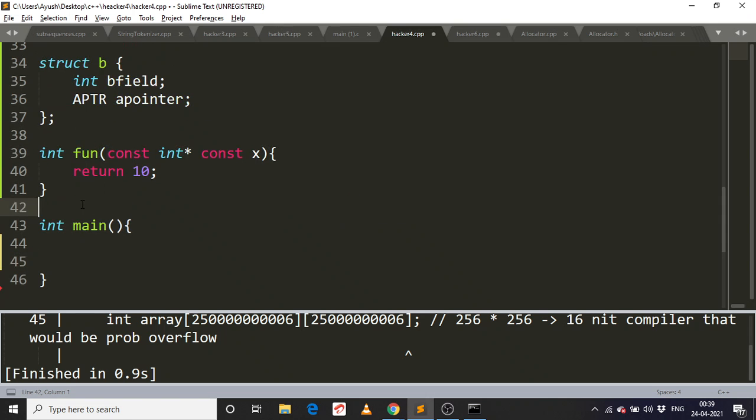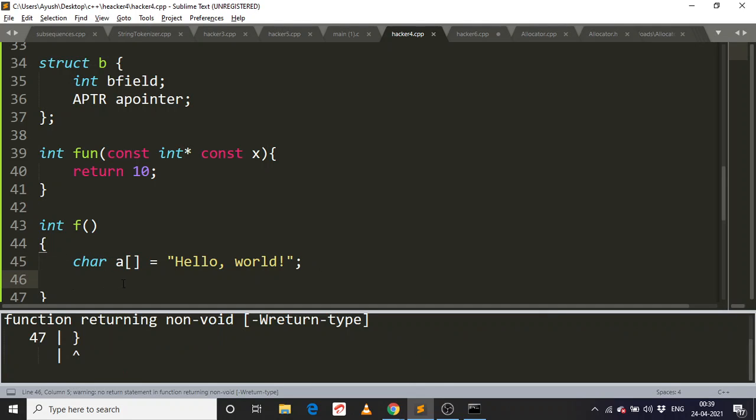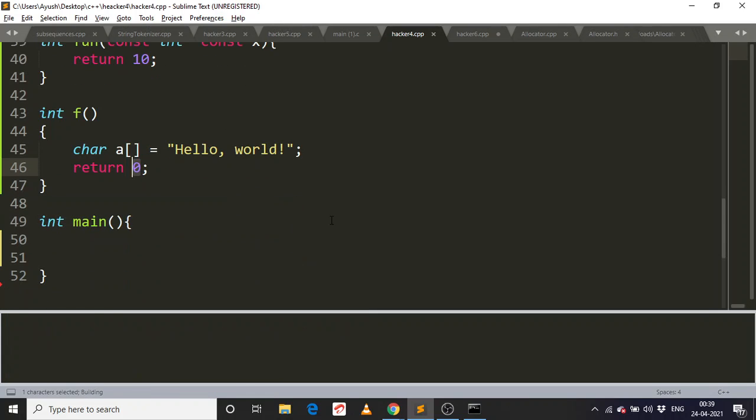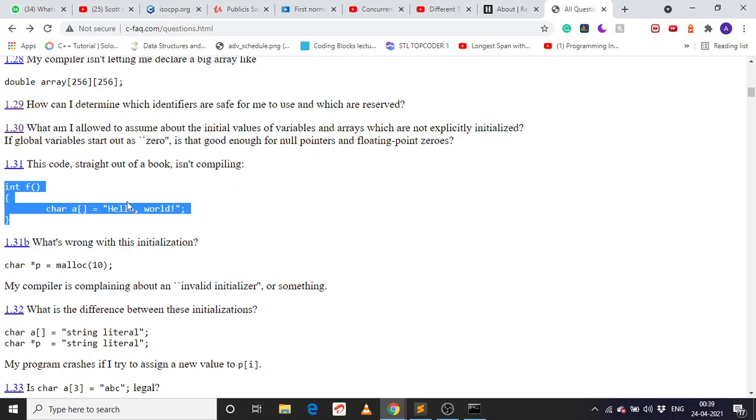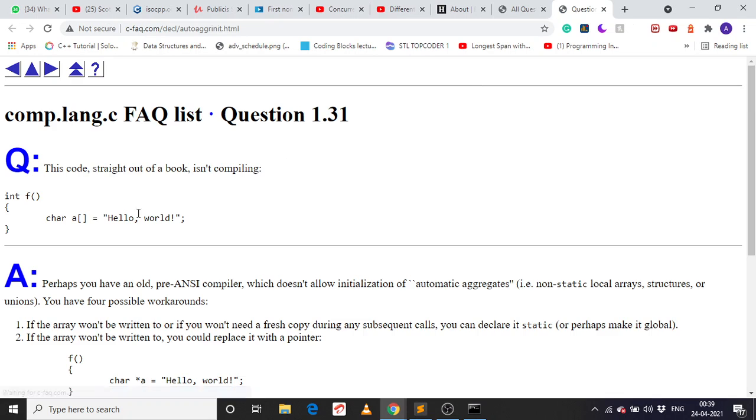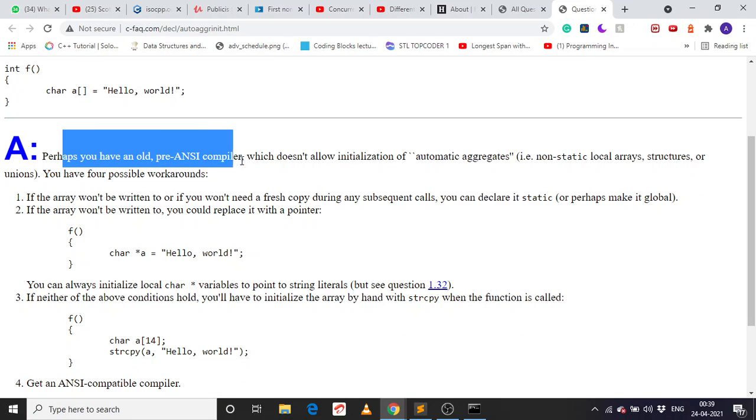The first thing is automatic events. Okay. Oh yeah, that's also a problem.